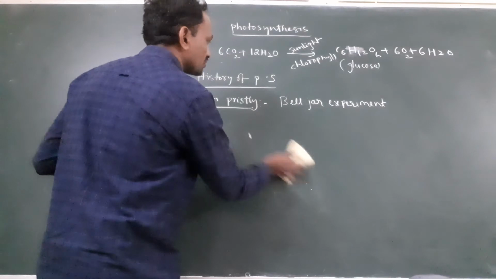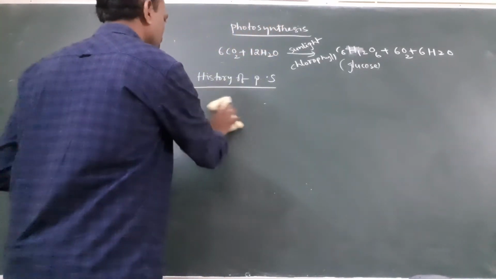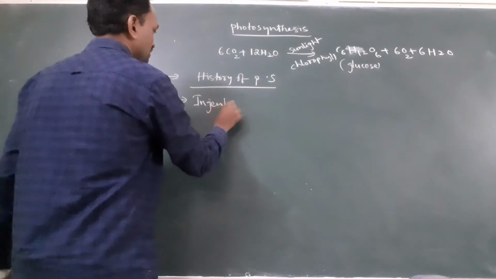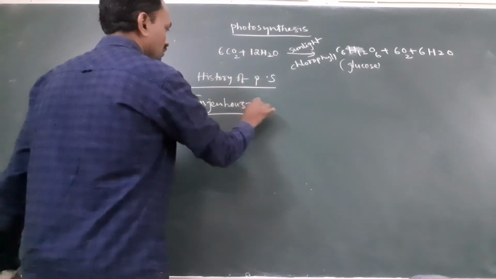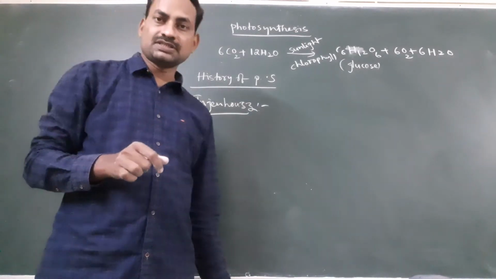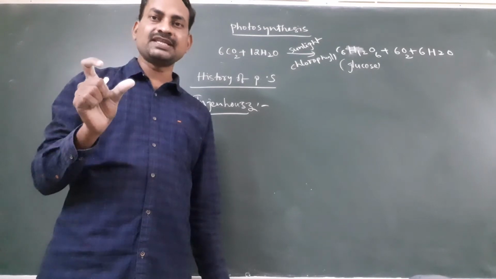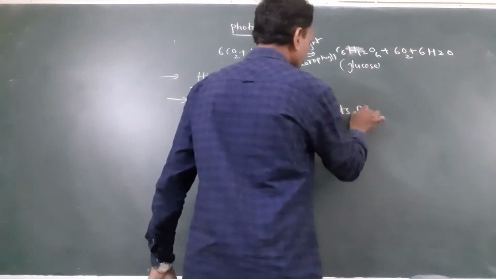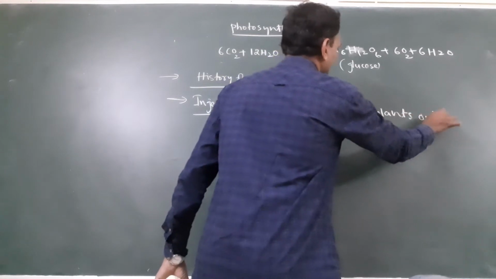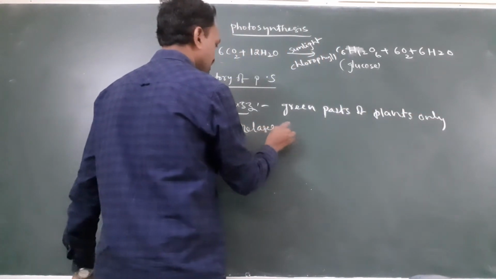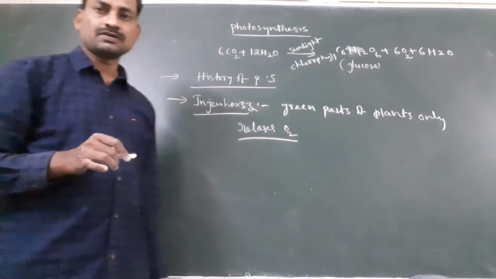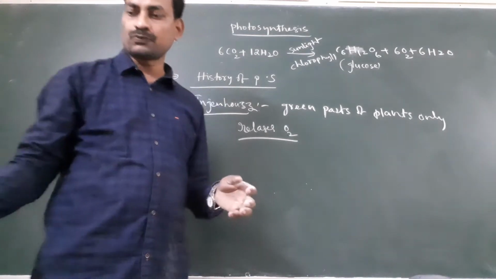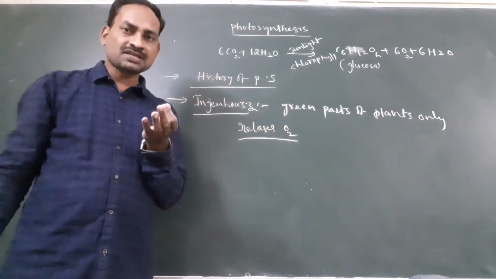After John Priestley, John Ingenhousz discovered that only the green parts of the plant release oxygen. On bright sunny days, if you see aquatic plants like Cladophora and Spirogyra, small bubbles will accumulate at the green portion of those plants.